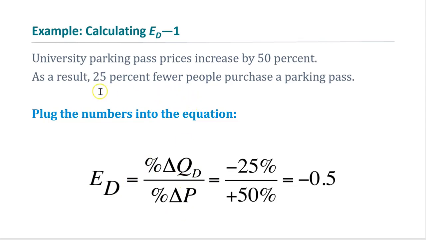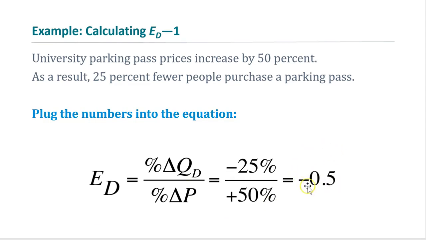So the percentage change in quantity demanded is 25%, right? So it is decreased, right? So 25% fewer people. So that's why we have a negative sign here. And then the price increased by 50% for the parking pass. So that's why we have plus 50% in the denominator. So if I just do the math using my calculator, I'm going to get negative 0.5.